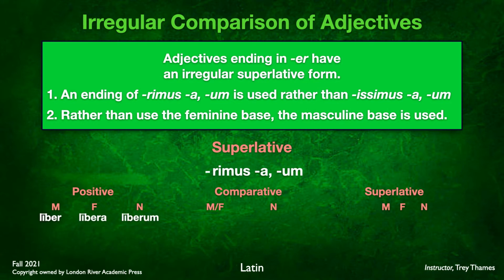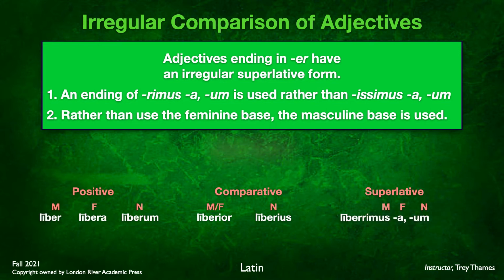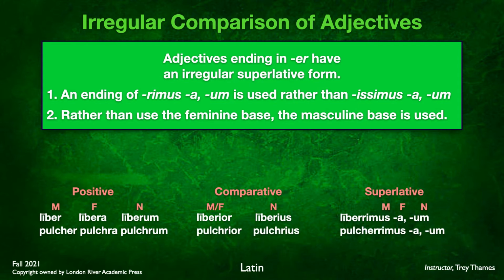There we go. We're about the comparative, it's the same here. So here's the superlative. We're going to take liber, the masculine stem, and add -rimus, -a, -um. Now, where we really need to pay attention here is with words like pulcher, pulchra, pulchrum, where that E drops out. So again, comparative we're not going to worry about, we're just going to look at the superlative. So it's pulcherrimus. So notice we're using the masculine stem, not the feminine. It's pulcher, not pulchra or pulchr that we're using.